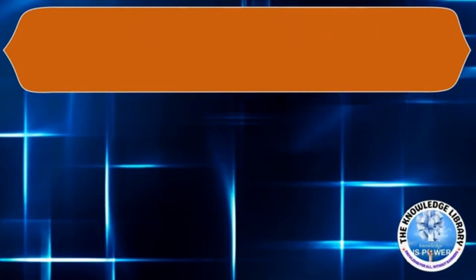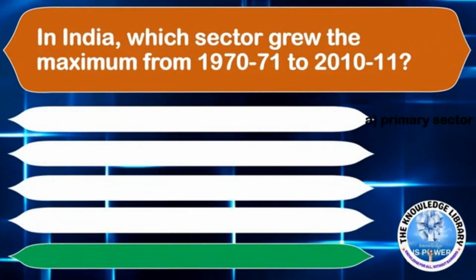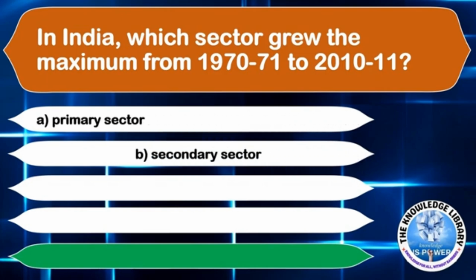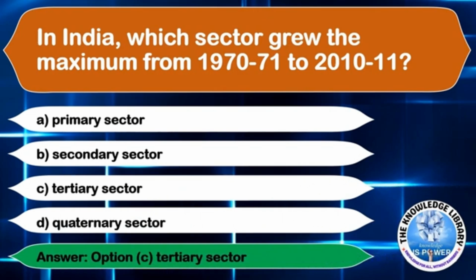The next question is, in India, which sector grew the maximum from 1971 to 2010-11? Option A, primary sector. Option B, secondary sector. Option C, tertiary sector. Or option D, quaternary sector. The correct answer is option C, tertiary sector.